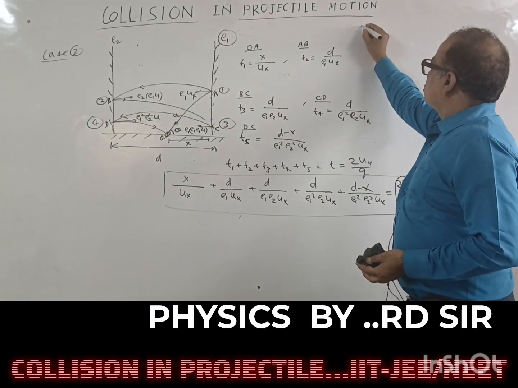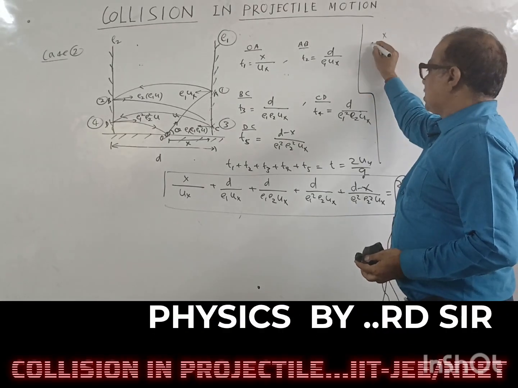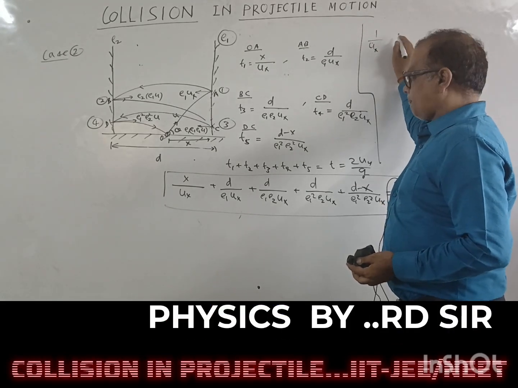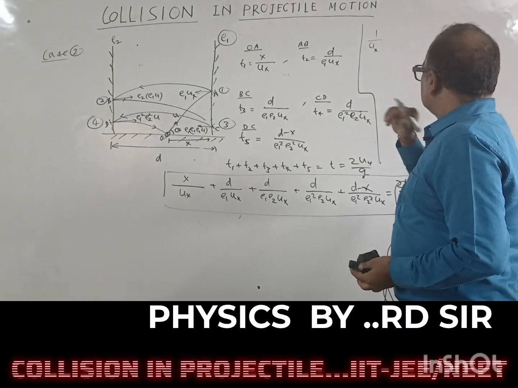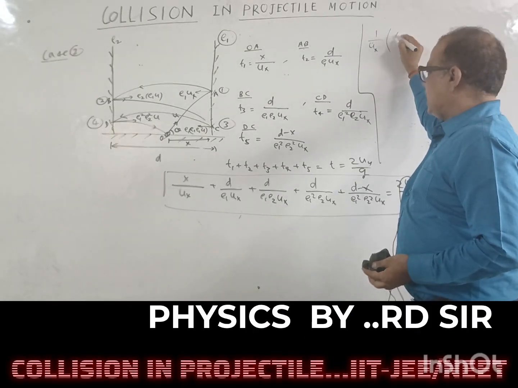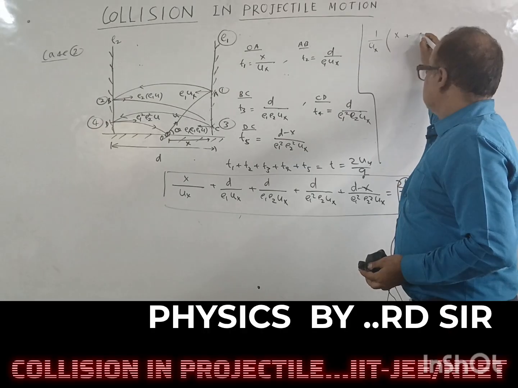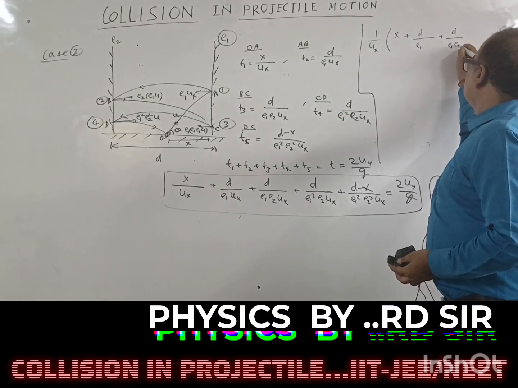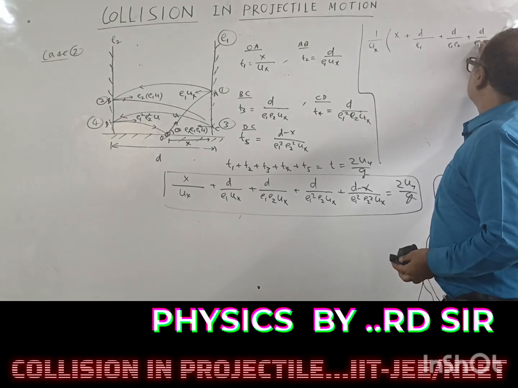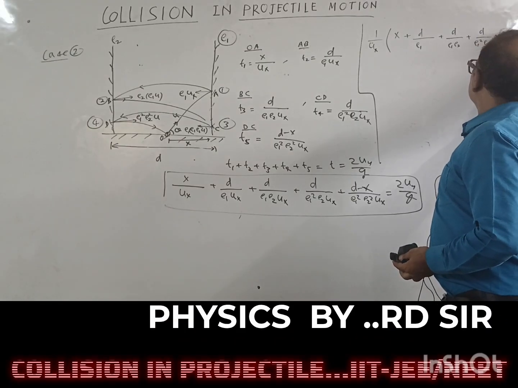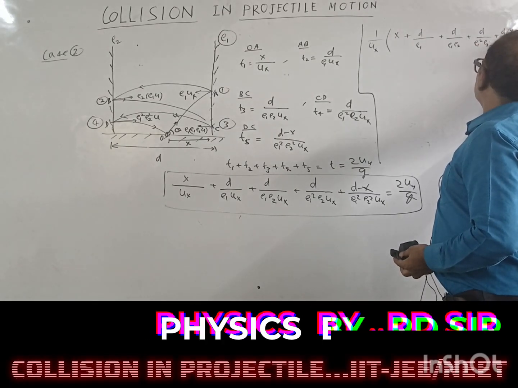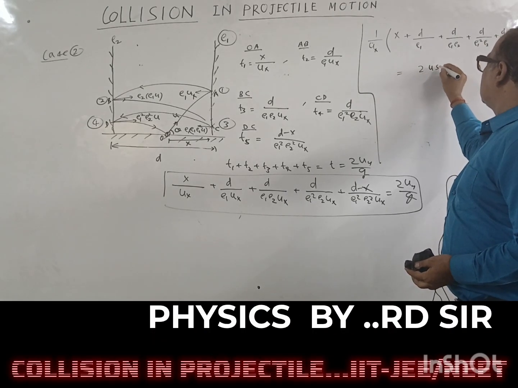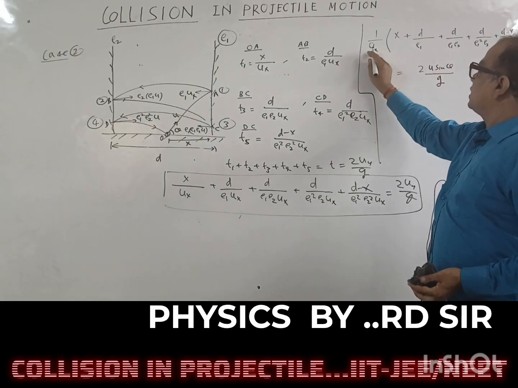How do we solve for x? Taking 1 upon ux common: x plus d upon E1 plus d upon E1 E2 plus d upon E1 square E2 plus d minus x upon E1 square E2 square is equal to twice uy upon g, where uy is u sin theta and ux is u cos theta.